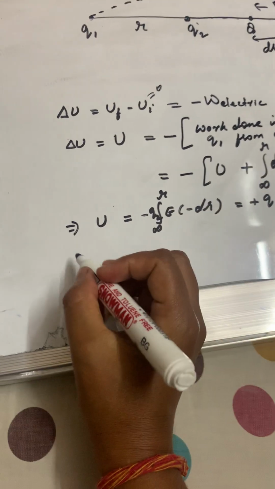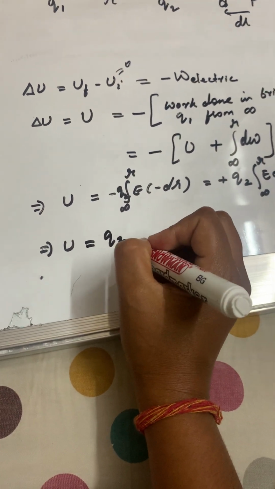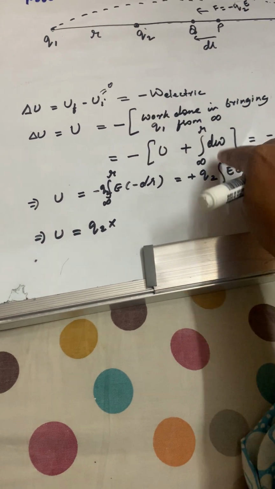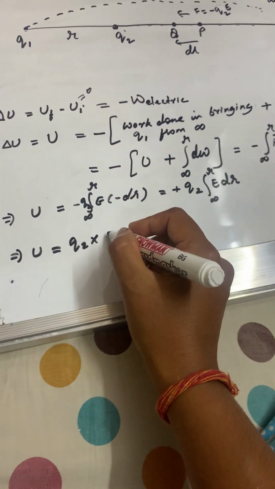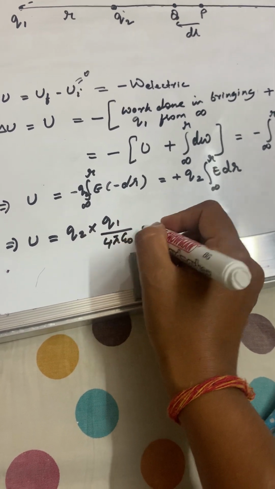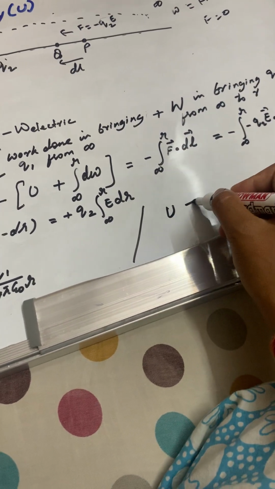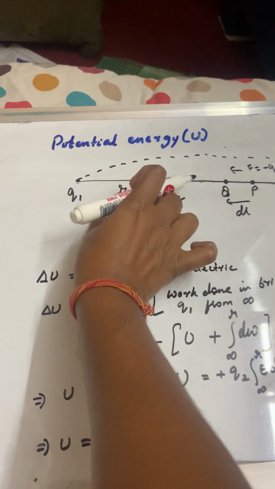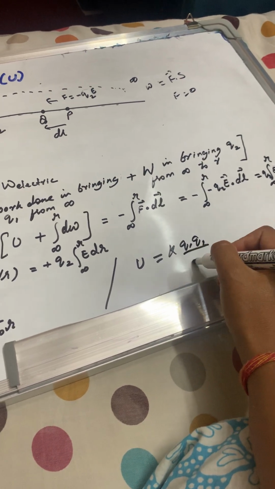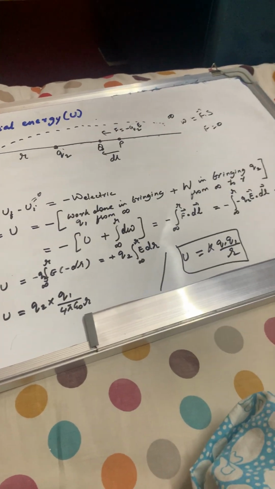If you do that integration, it will be the same as that of the potential derivation for E dr for this step, so it will be Q1 by 4 pi epsilon naught R. So we have the expression for potential energy for two point charges kept R away: K Q1 Q2 by R. Simple. You need to remember this derivation.